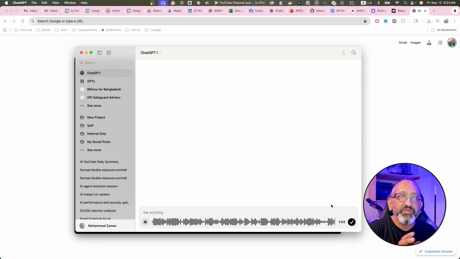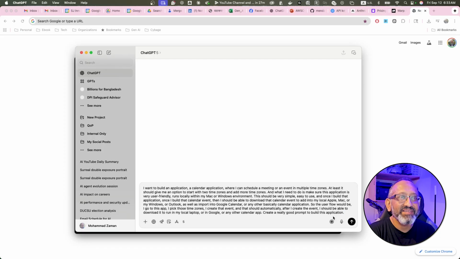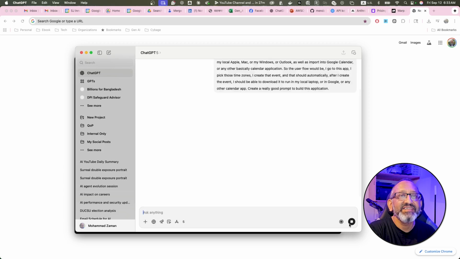So the user flow would be, I go to this app, I pick those time zones, I create that event, and after I create the event, I should be able to download it to run in my local laptop or in Google or any other calendar app. Okay, create a really good prompt to build this application. Let's see how much it got. So I want to build an app, a calendar application. It was not bad.